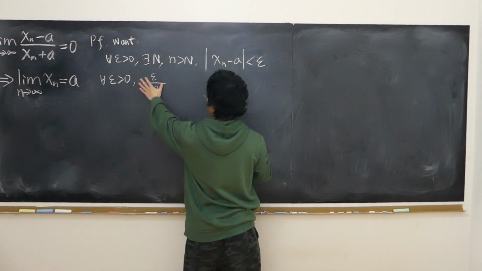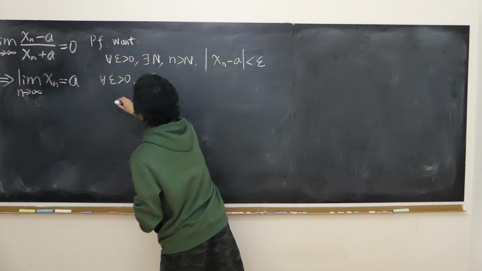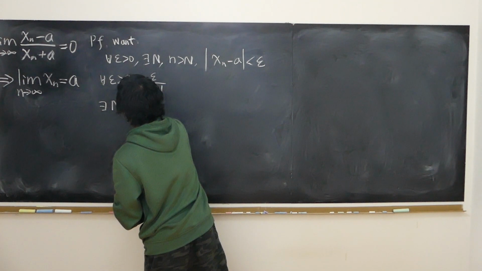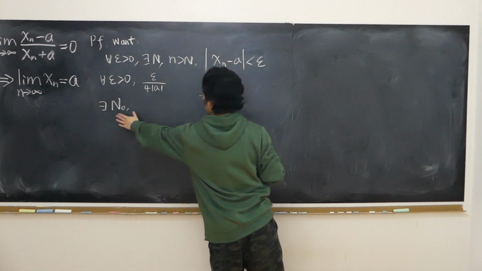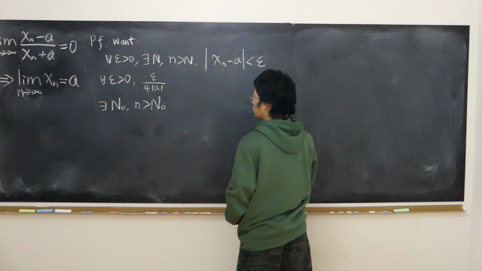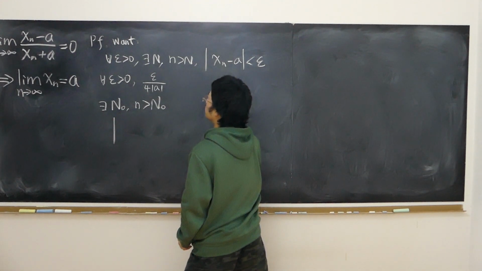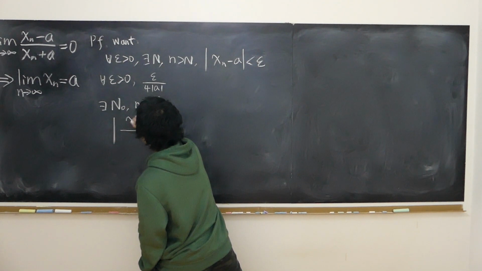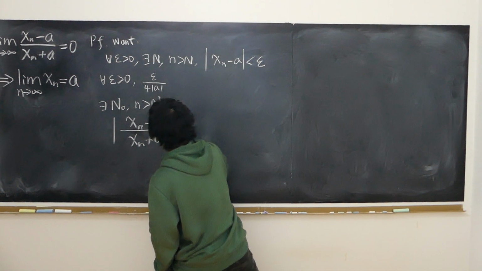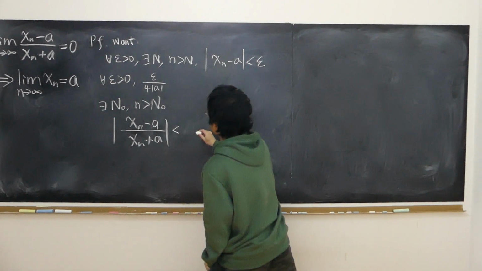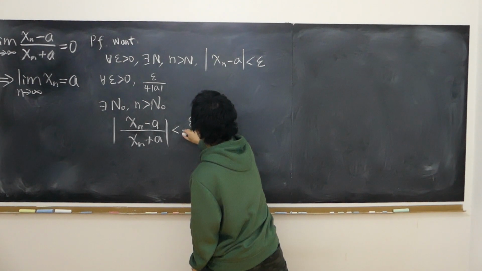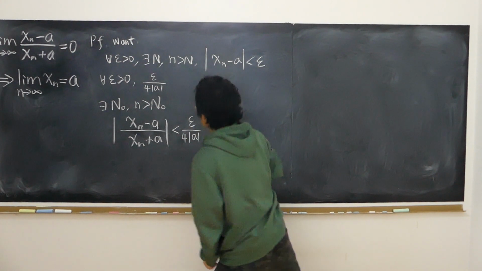For this particular number, there exists a capital N naught, when little n is larger than capital N naught, I can always have the absolute value of (xn - a)/(xn + a) strictly less than this particular positive number, epsilon over 4 times absolute value of a.